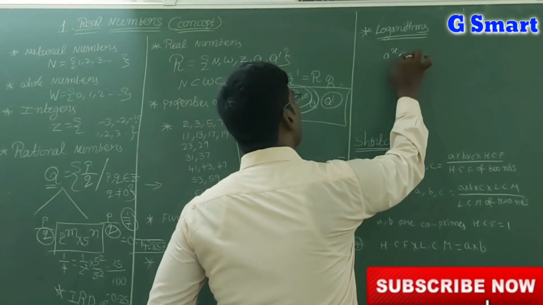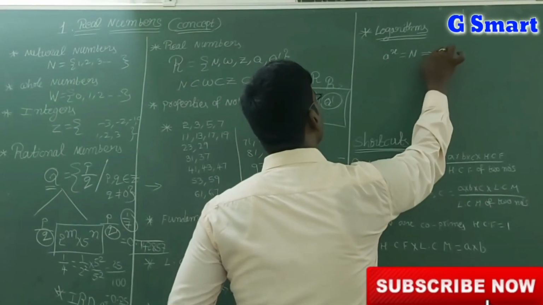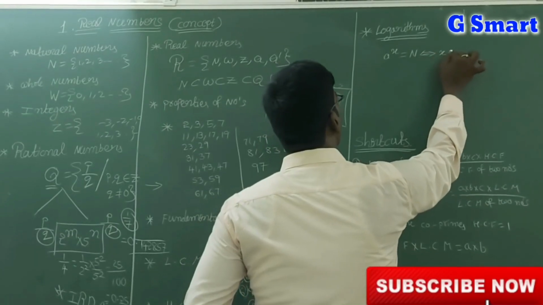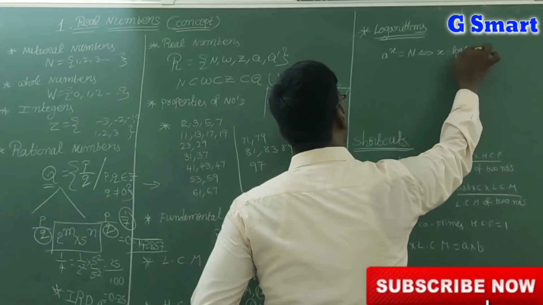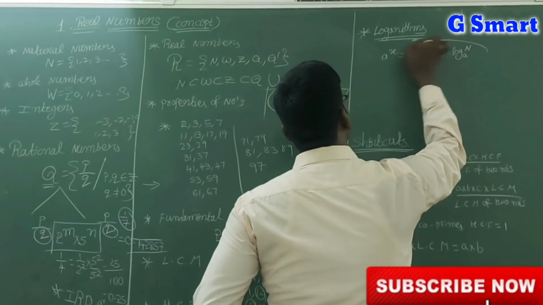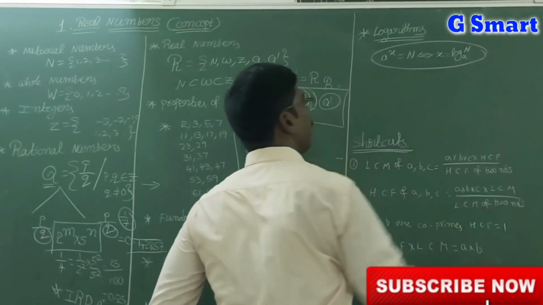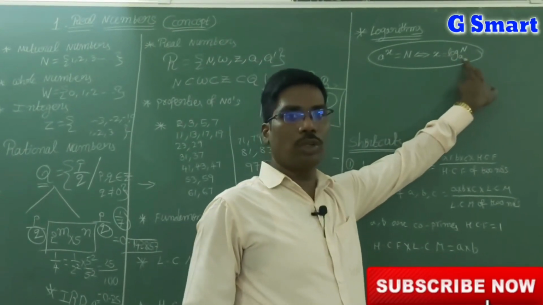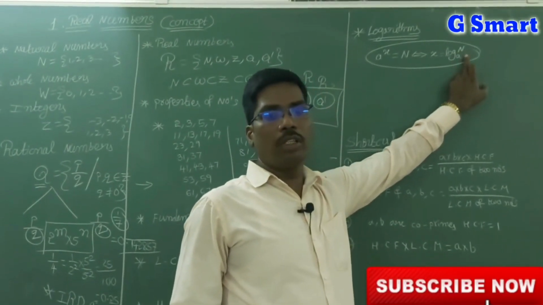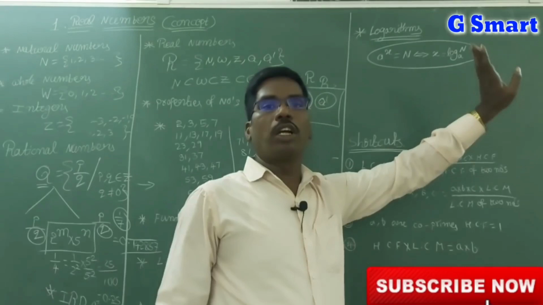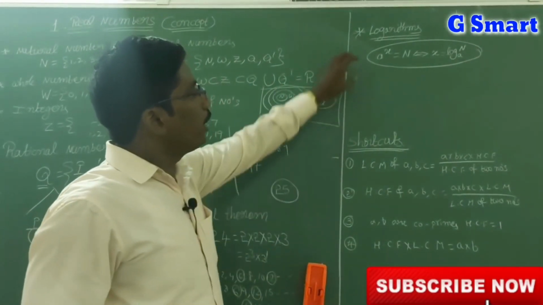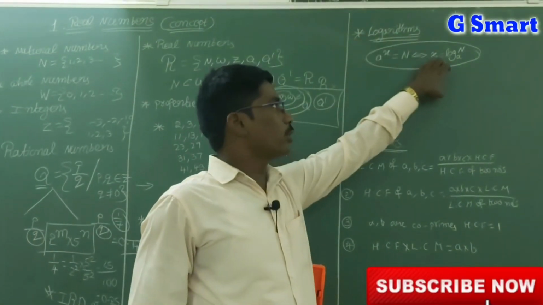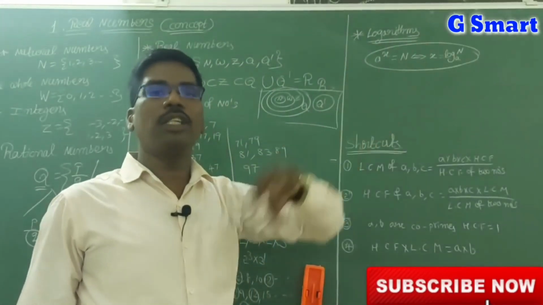a power x is equal to n, that implies x is equal to log n base a. This is the most very important formula, where n is greater than 0 and a is greater than 0 and a is not equal to 1. So here these are the exponents, these are the logarithms. Every exponent can be written as a logarithm.